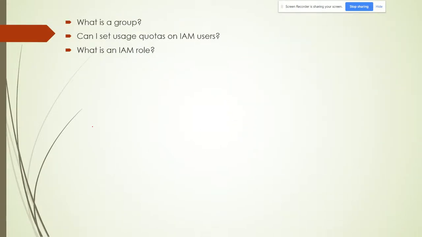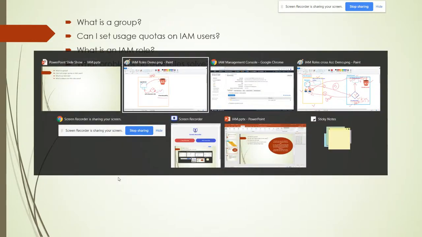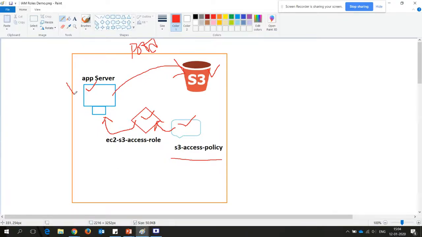What is next one? So what problem do IAM roles solve? So the first problem: if an application server needs access to an S3 bucket, a policy cannot be directly applied to the application server. Without a role, it cannot access it. So if an application needs access to the S3 bucket, the problem is solved.